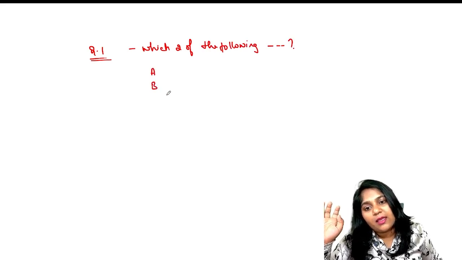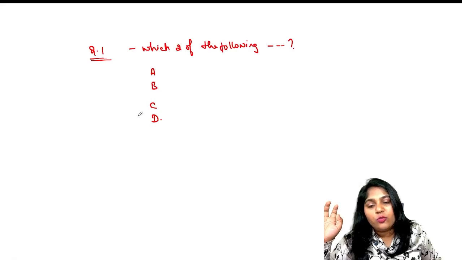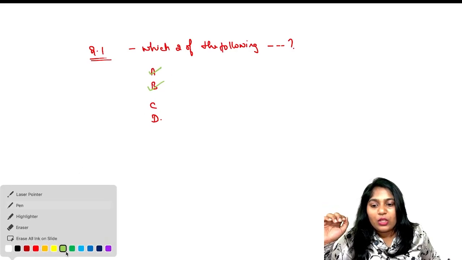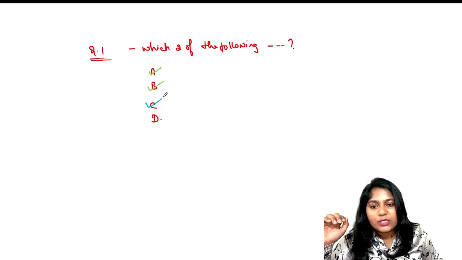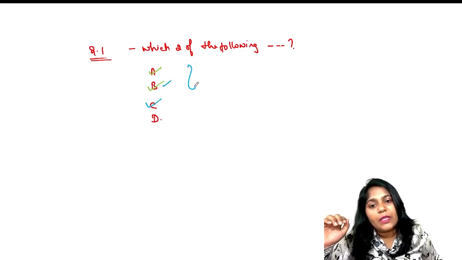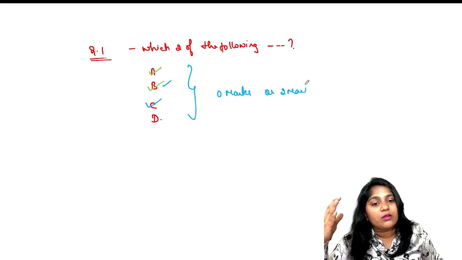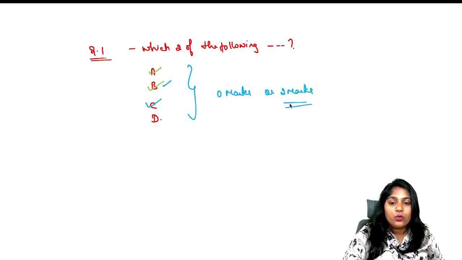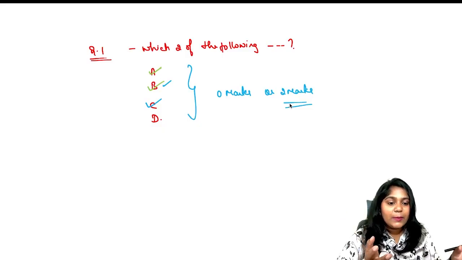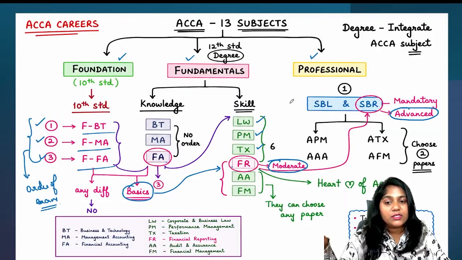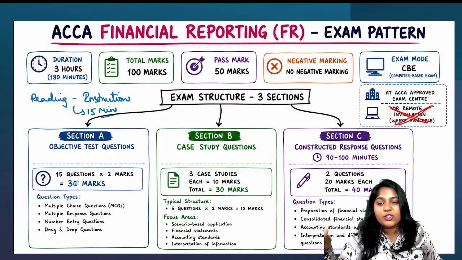So you have options A, B, C, D. Assume options A and B are the right answer, but you have selected options C and B. How many marks will you get? 0 marks. Please don't think that you will get 1 mark. No, it's either 0 or 2 marks in your main exam. There are no odd numbers there. 1 mark is not there. That is the first thing that you have to keep in mind on section A.